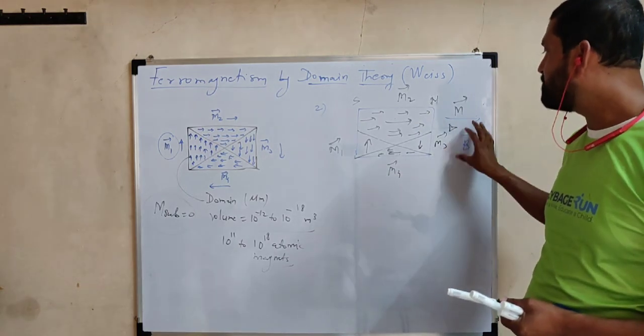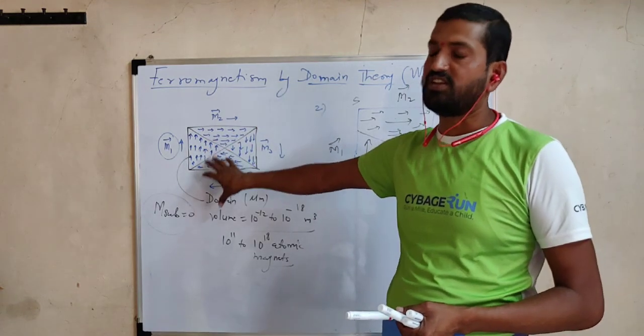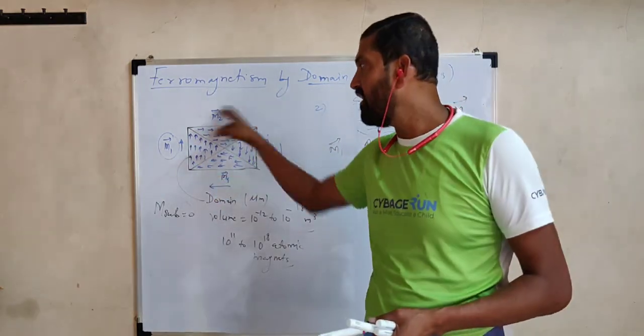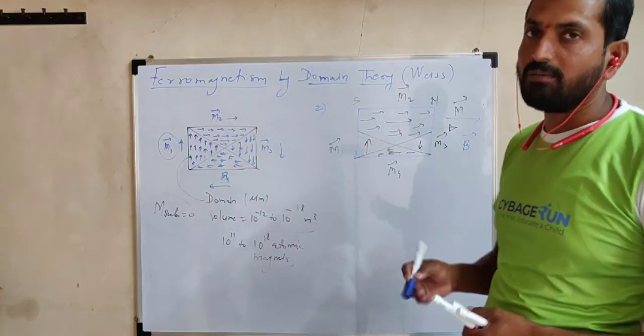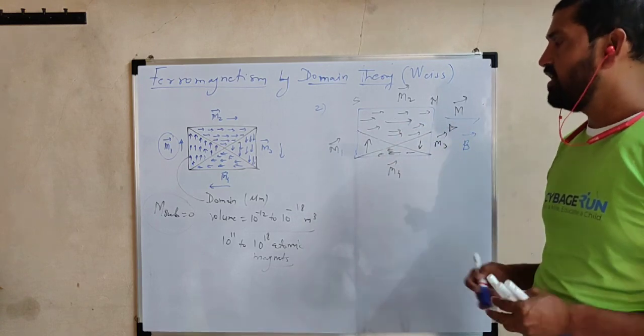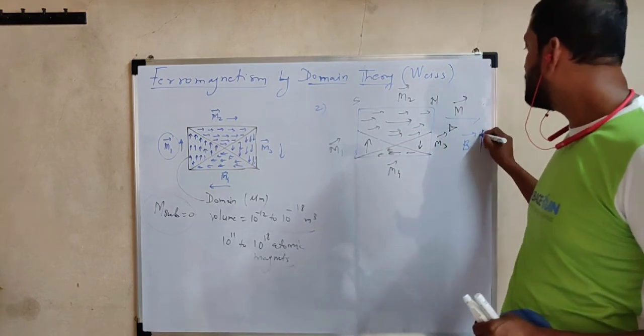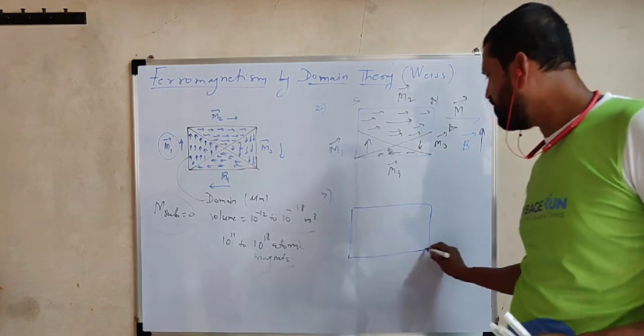Why do I use the word weakly? Because at this stage, if the external magnetic field is removed, the material regains its original structure as it is. All domain boundaries will be regained, and there will be the same arrangement. Again, the effect of one domain will be cancelled by another domain. So this is weak magnetization. Now, in the third case, if the external magnetic field applied is very high,